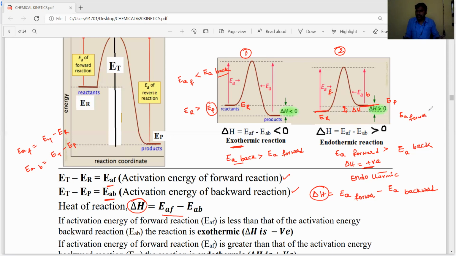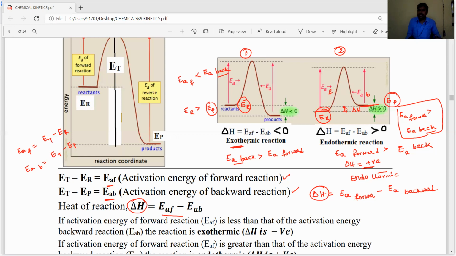The activation energy of the forward reaction is more than the activation energy of the backward reaction. Then the reaction is endothermic. That is why, when the energy of reactants is less than the energy of products, the reaction is endothermic. If the reactants already have more energy and only a small energy is gained, they can easily reach the transition state and easily convert into products.